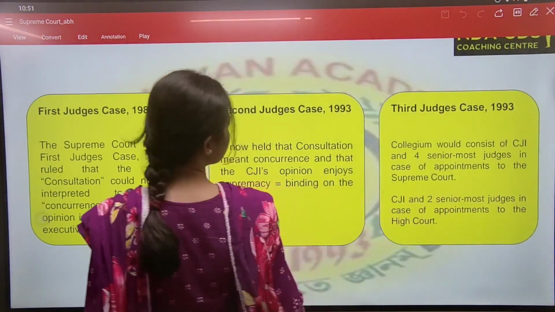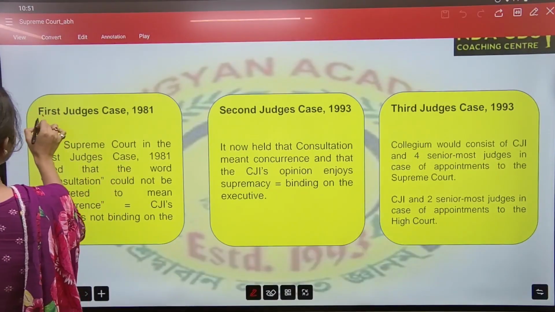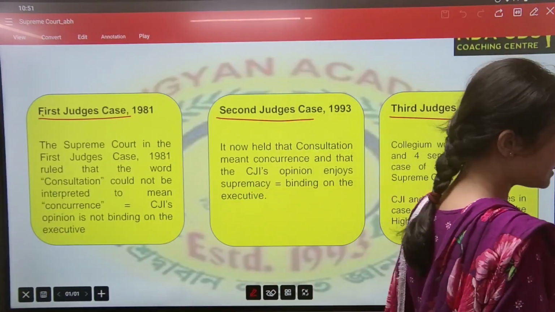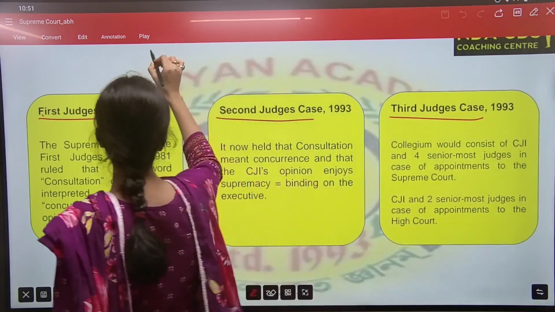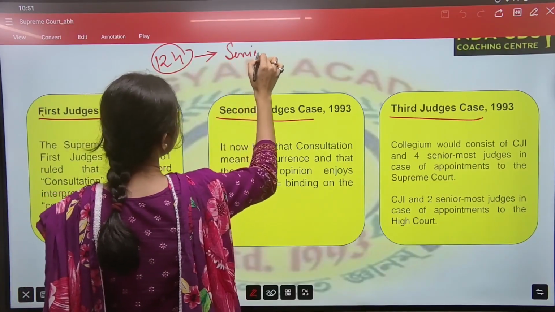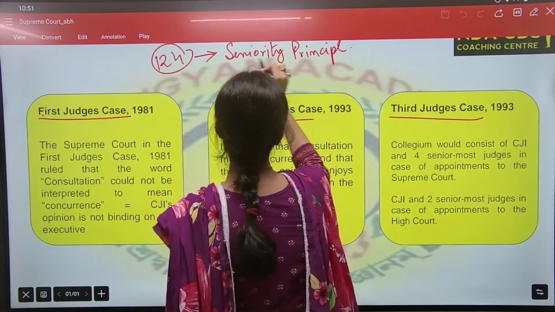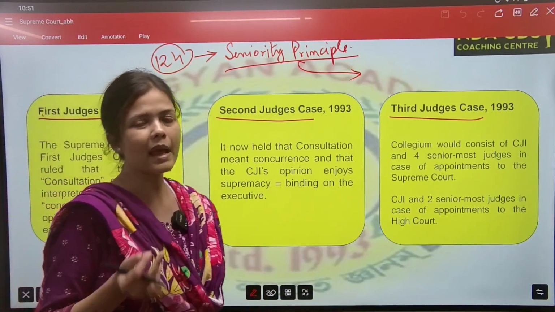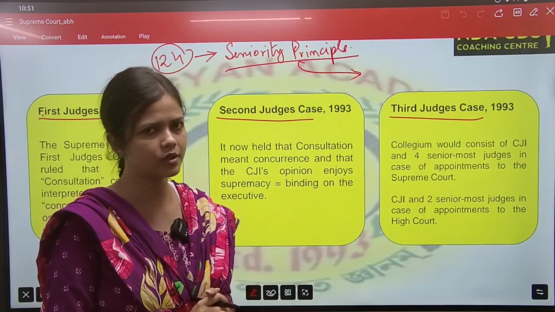See, first we should remember about the 3 judges cases: first judge case, second judge case, and third judge case. In the first judge case, when our constitution commenced, Article 124 says that based on the seniority principle, the President will appoint a name as the Chief Justice of India or as a Judge of Supreme Court.